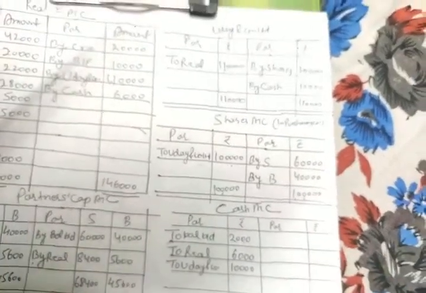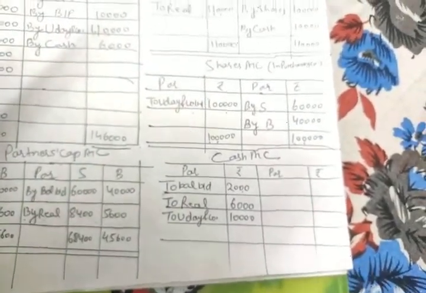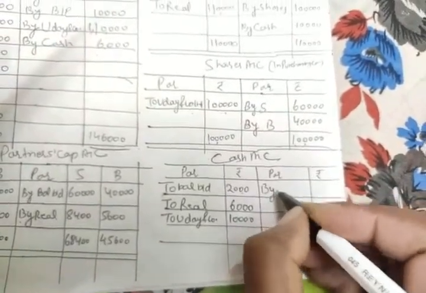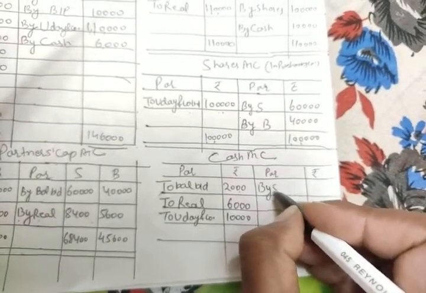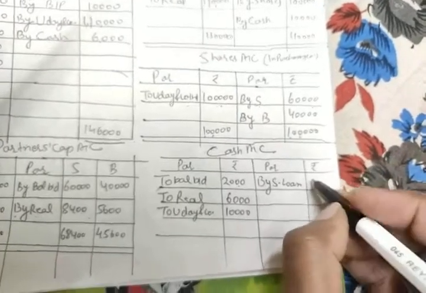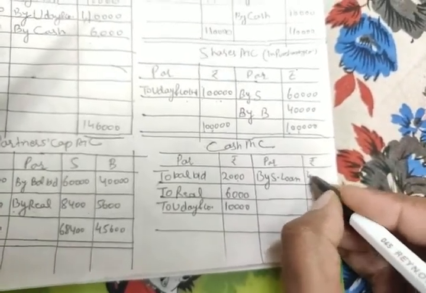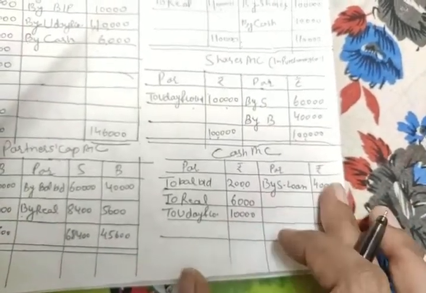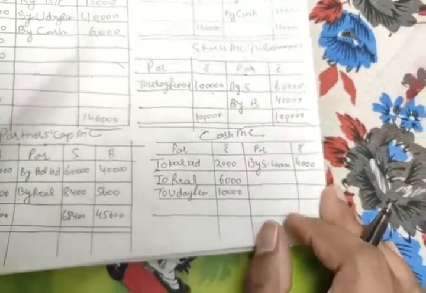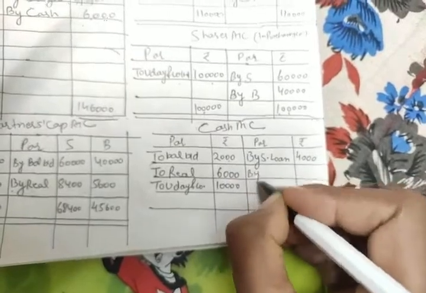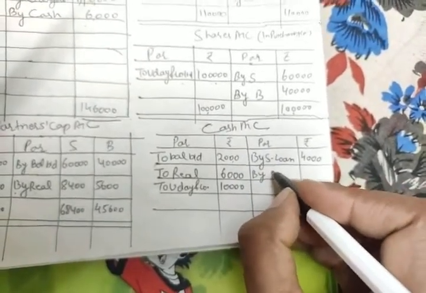Now in the balance sheet, one thing we have left, that was Mr. Srinivasan's loan, which we decided we'll pay directly from the bank. So now it's time to pay it. Let's pay it by Mr. Srinivasan's loan. I don't have too much space, so I'm going for a shortcut. The loan was for 4,000. So 4,000 paid. Out of 18,000, 4,000 paid, so you still have the 14,000 amount left, and exactly that 14,000 we have divided among the partners.